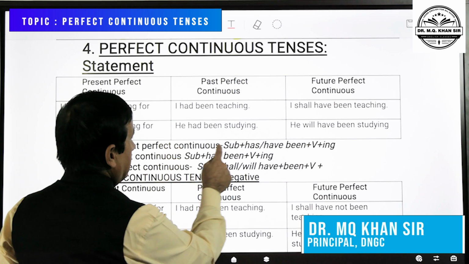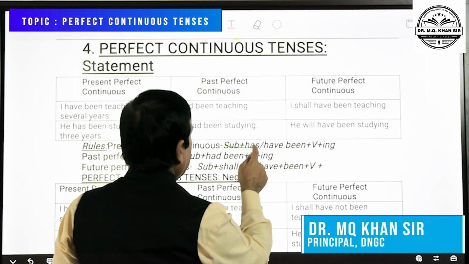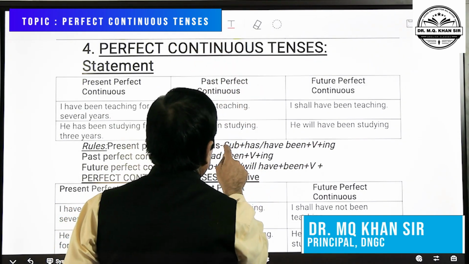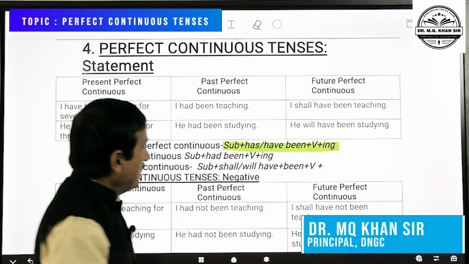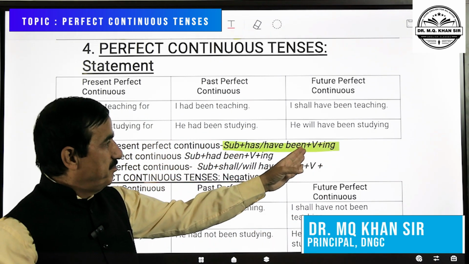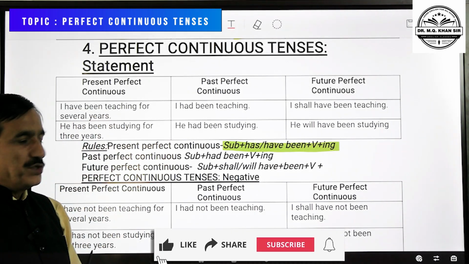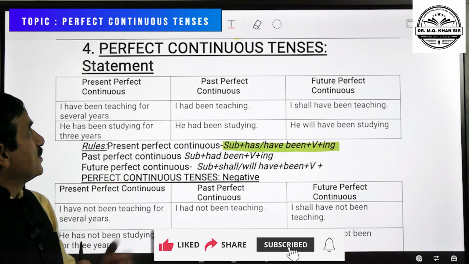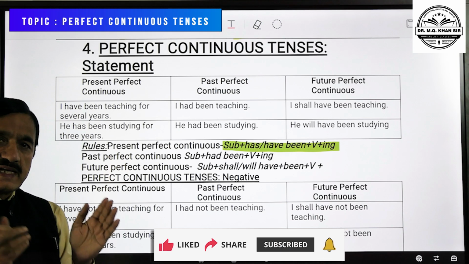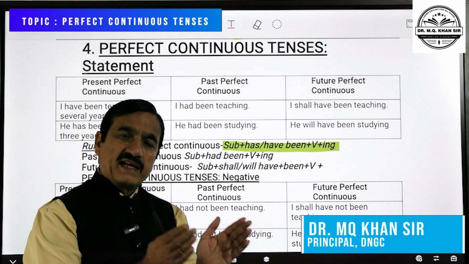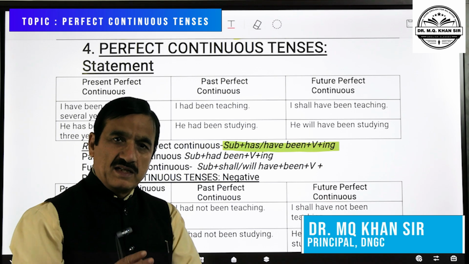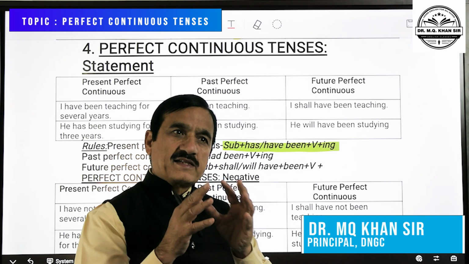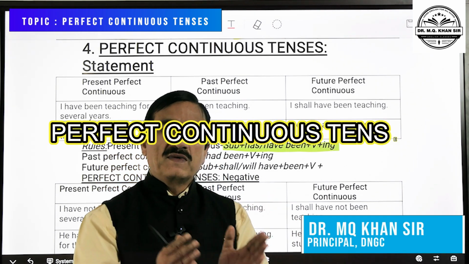In present perfect continuous tense, the formula is subject plus has, have, been plus verb plus ing. As is clear from the name, present perfect continuous tense has half the character of progressive tense, that is continuous tense, and half the character of perfect tense. This is why it is a combination of both.